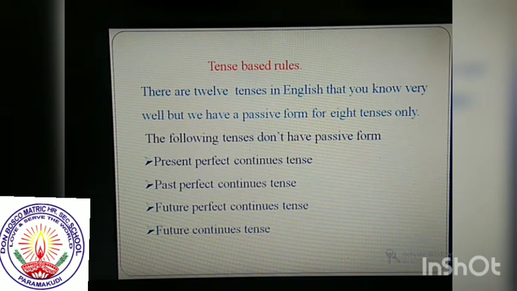Dear students, you know very well that there are 12 tenses in English. But we have a passive form only for 8 tenses. The remaining 4 tenses don't have a passive form. The following tenses don't have a passive form: present perfect continuous tense, past perfect continuous tense, future perfect continuous tense, and future continuous tense. These 4 tenses don't have a passive form. The remaining 8 tenses have a passive form.